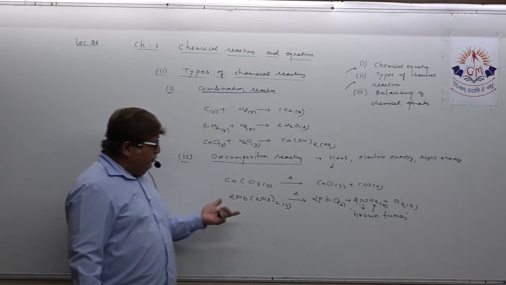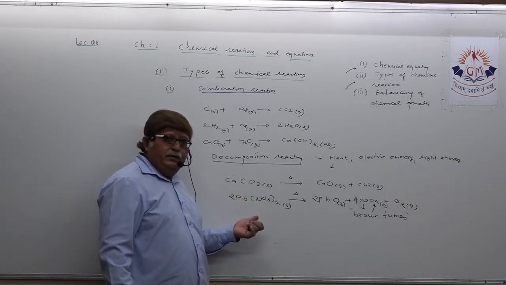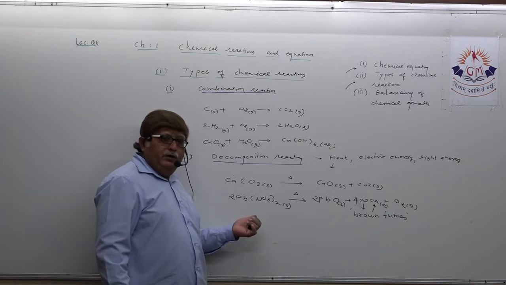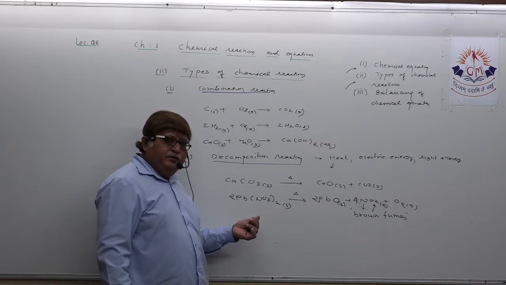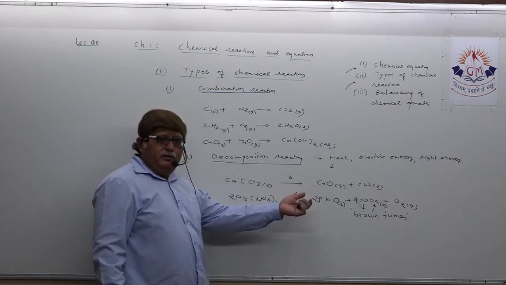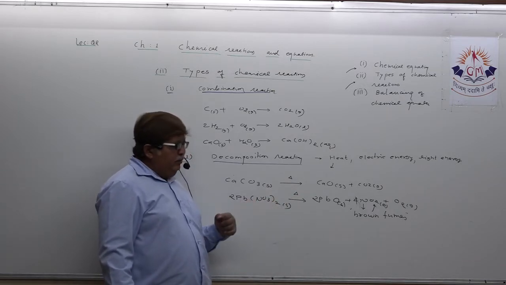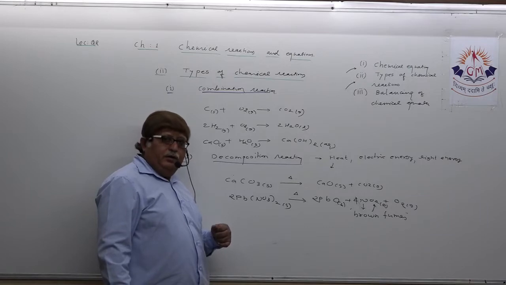One another reaction in the textbook is heating ferrous sulfate. When ferrous sulfate is heated, it forms ferric oxide, sulfur dioxide and sulfur trioxide. You can also mention that in thermal decomposition reactions.